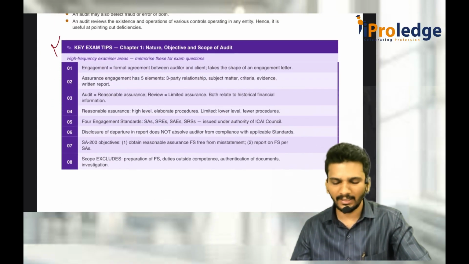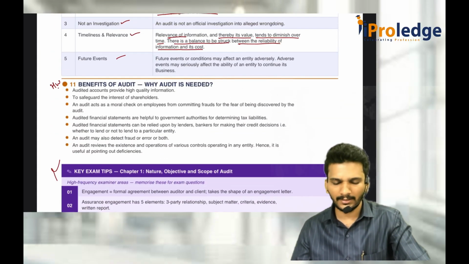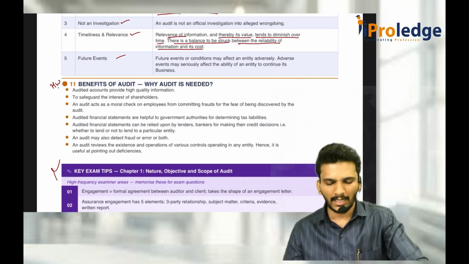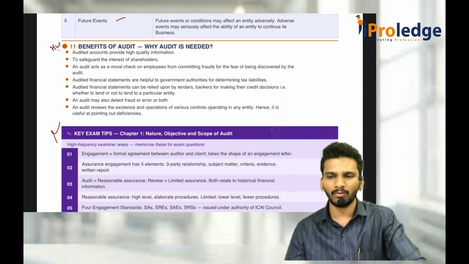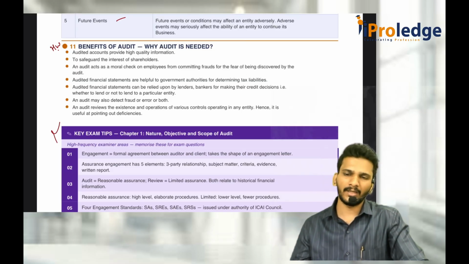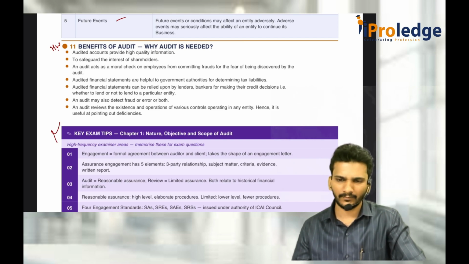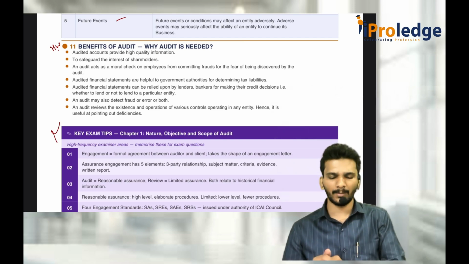And after that, you read key exam tips. I want you to read this benefits of audit just in a minute and read key exam tips. Then we can, I think, take a break, right? It's almost 9:50. If you want, we can continue. Complete one more standard and take a break, or we can take a break. You read it first. What time it happens, we will see it later.